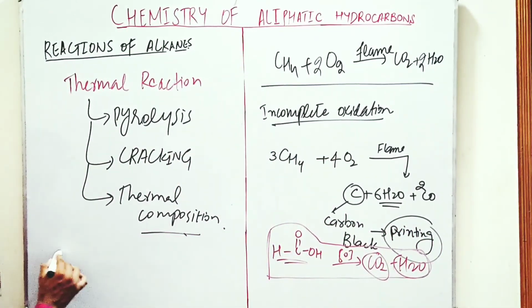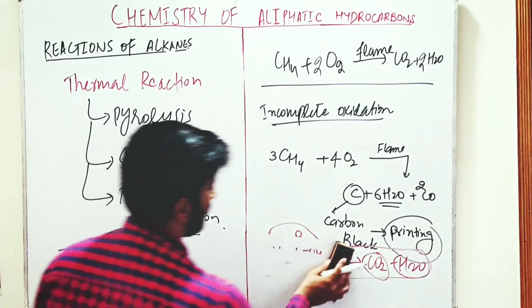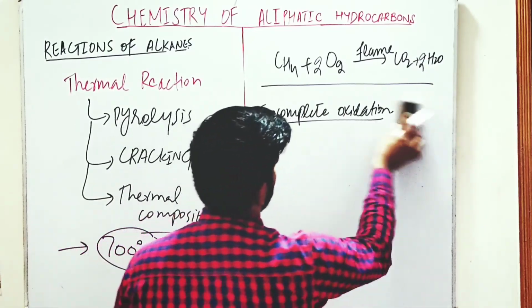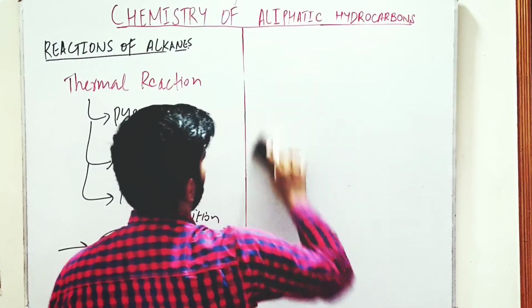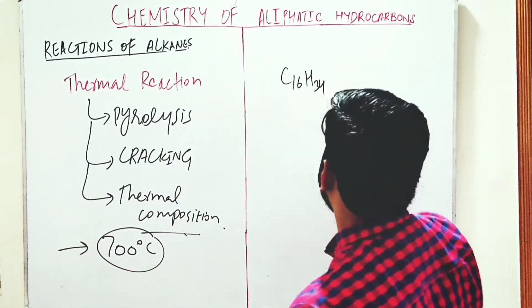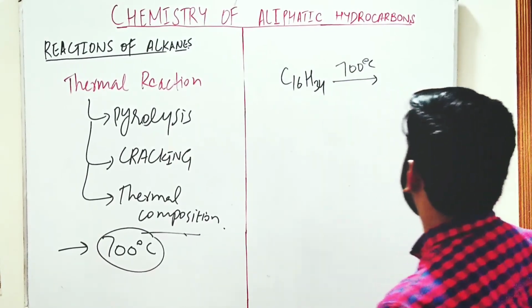The reaction takes place at about 700 Celsius temperature. Suppose we have a high hydrocarbon, hexadecane, C16H34. Reaction takes place at 700 Celsius temperature.